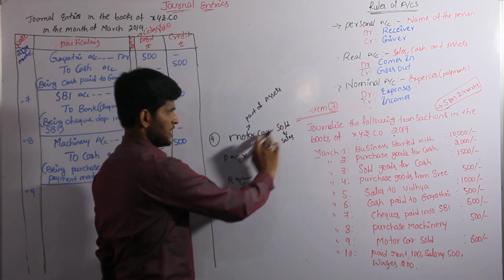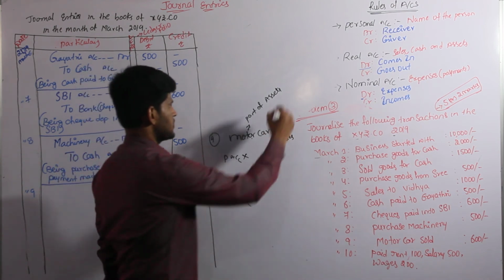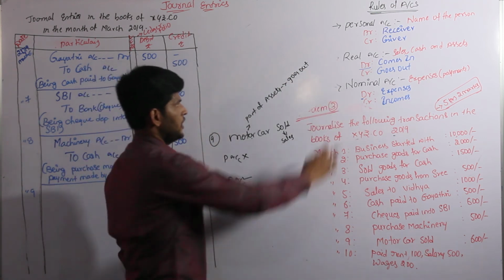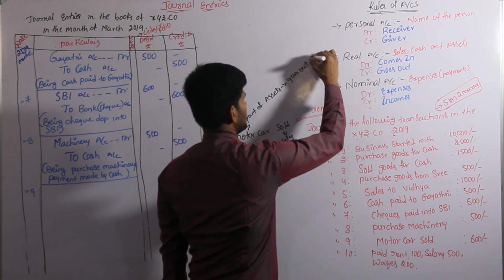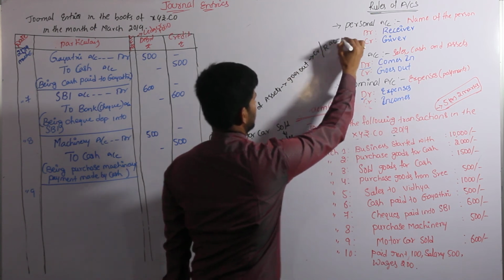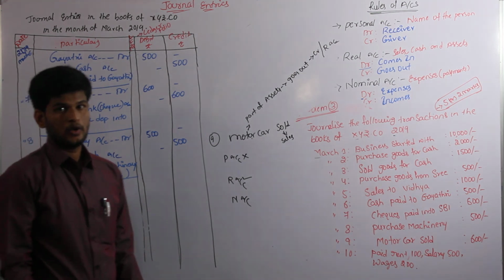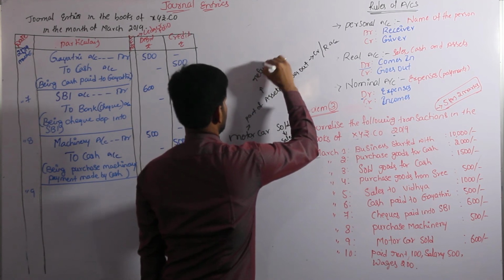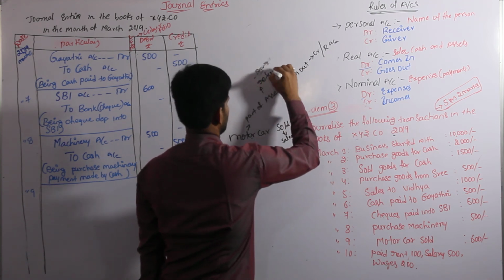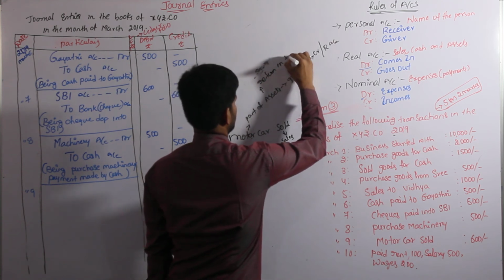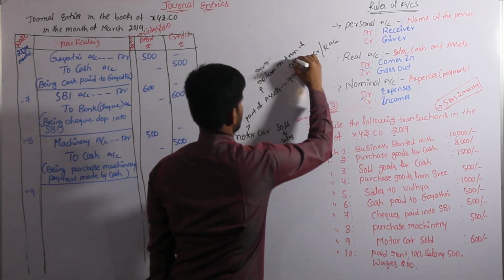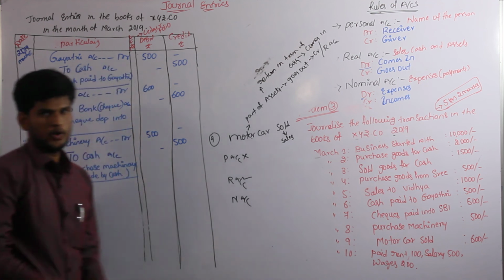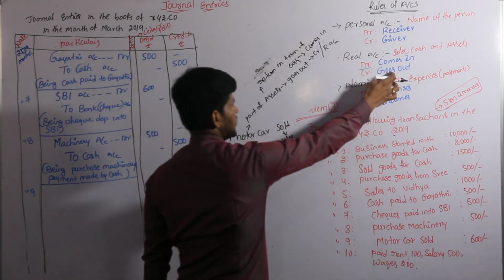We are selling motor car. So motor car goes out. We are selling motor car, so the motor car goes out. According to real account, goes out is there in credit side. We are selling motor car in terms of getting cash. So the cash comes in. We are selling motor car, it goes out, according to real account goes out is credit side.